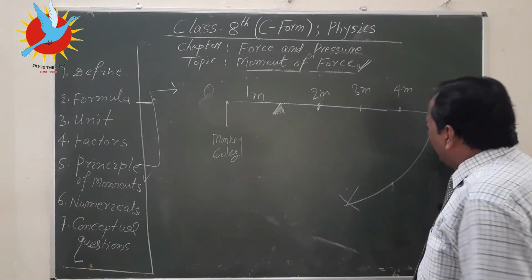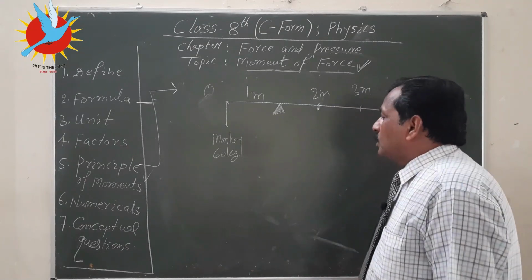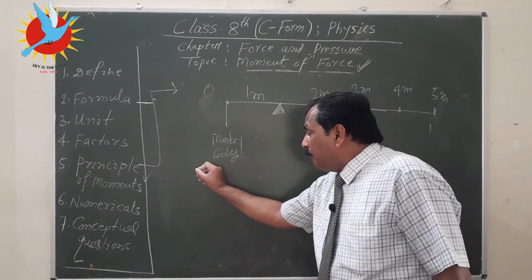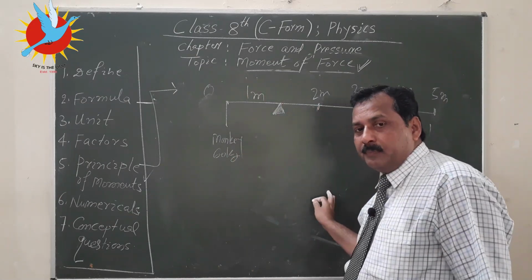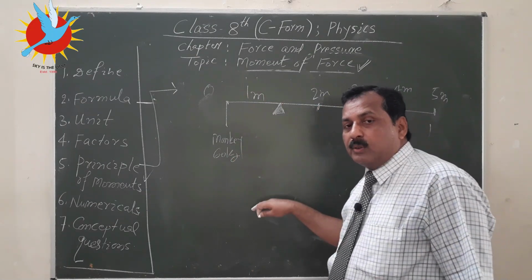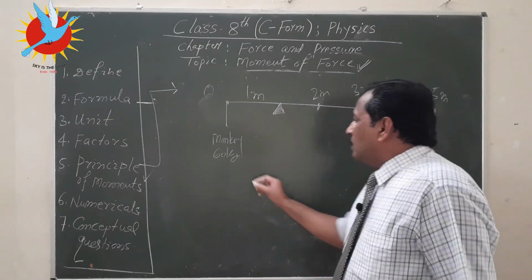We can write either on the left hand side or the right hand side, there is no problem. So, by the principle of moments, clockwise moment should be equal to anti-clockwise moment. So, how to find the moment?